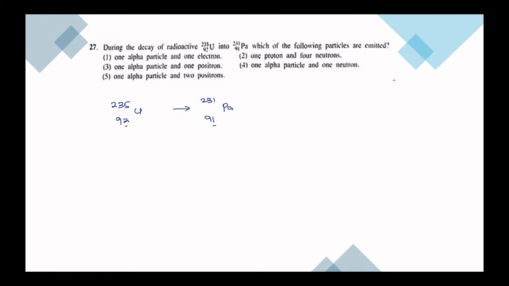That means there should be an alpha particle that was released. So when we consider the mass, total mass is now balanced, but when we consider the atomic number, it is not yet balanced. That means a beta particle should have been released.